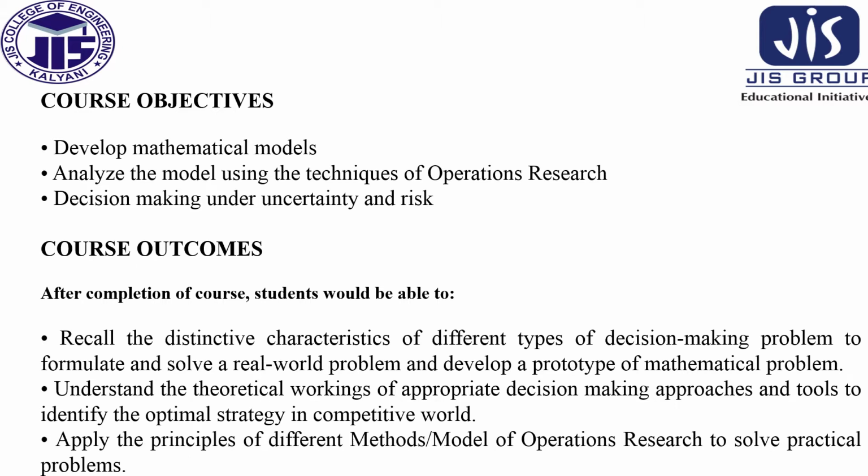Now what are the course outcomes? After completion of the course, students would be able to recall the distinctive characteristics of different types of decision making problems, to formulate and solve a real world problem, and develop a prototype of a mathematical model. The second course outcome: students would be able to understand the theoretical workings of appropriate decision making approaches and tools to identify the optimal strategy in a competitive world. The third course outcome: students would be able to apply the principles of different methods or models of operation research to solve practical problems.